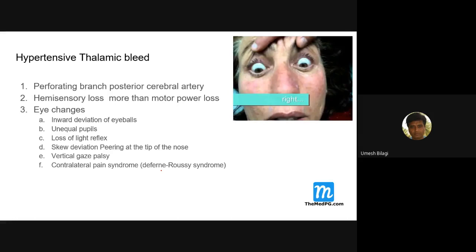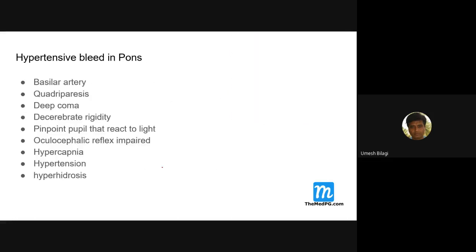See my previous class videos, you'll get that. Then hypertensive bleed in the pons. Here, the gaze palsy and all, they will have a locked-in state, very difficult to check. Basilar artery bleed: there will be quadriparesis, deep coma, decerebrate rigidity and pinpoint pupils. The oculocephalic reflex is impaired because there is horizontal gaze palsy.